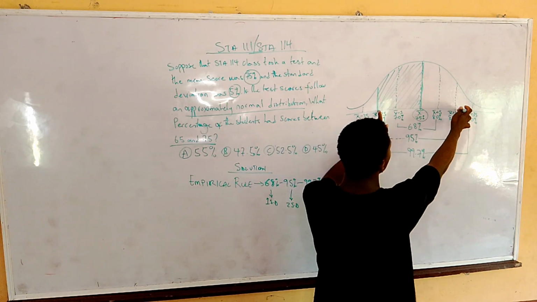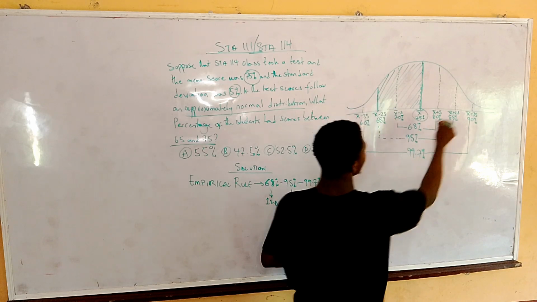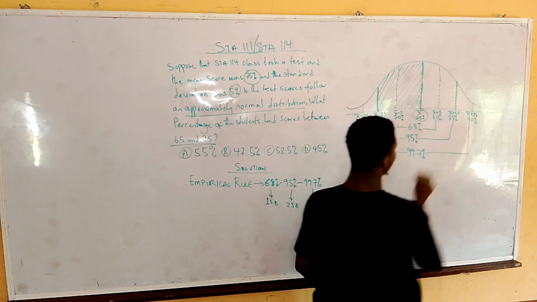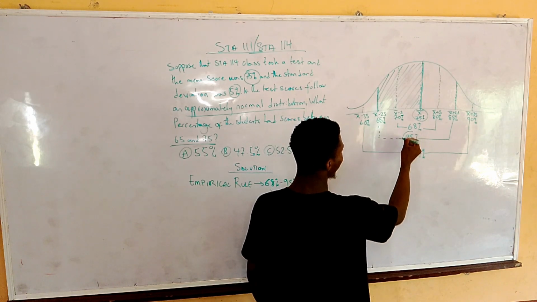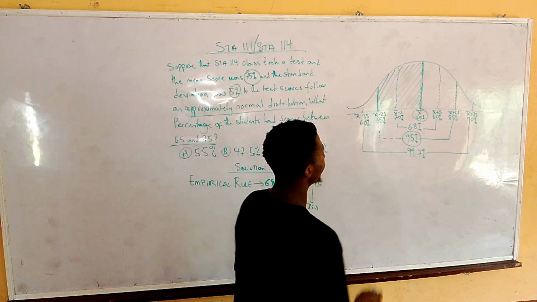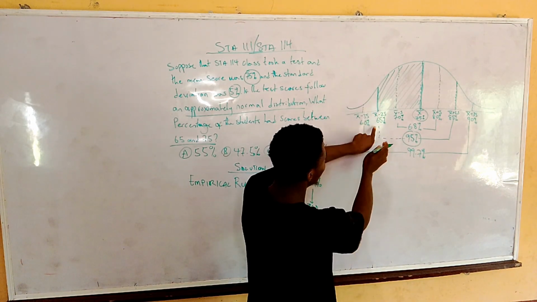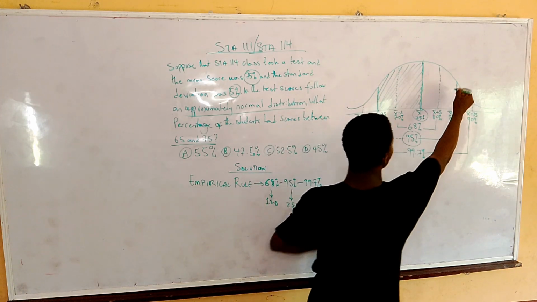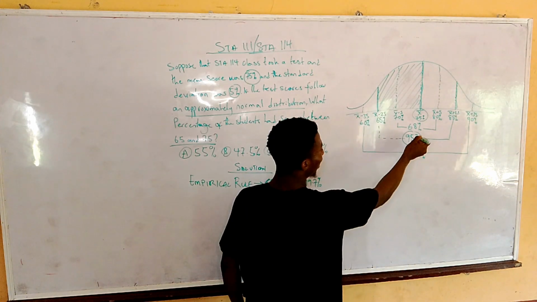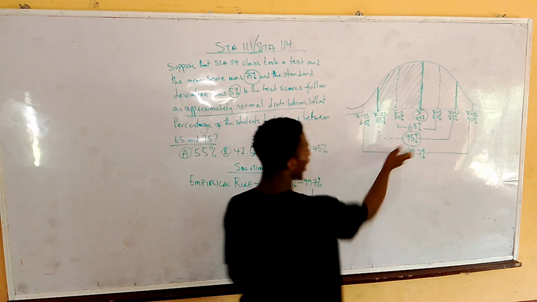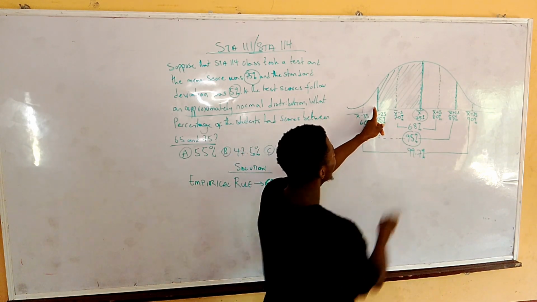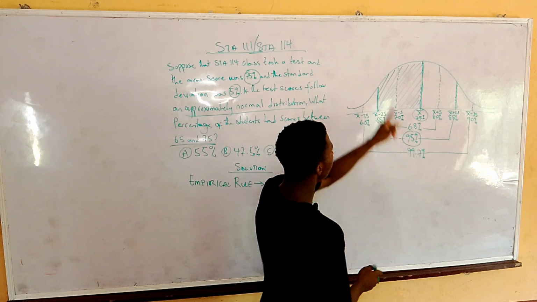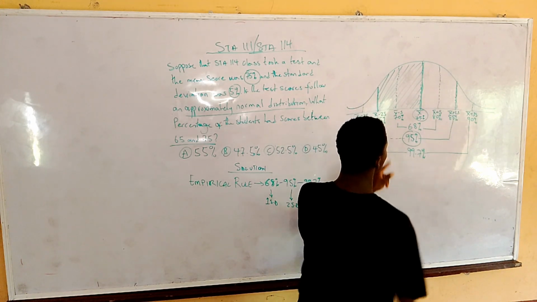From this part to this part is two standard deviations, and 95% will lie within two standard deviations. That is from this 65 to this 85. But the question is asking from here to this center. Remember, from here to here is 95.